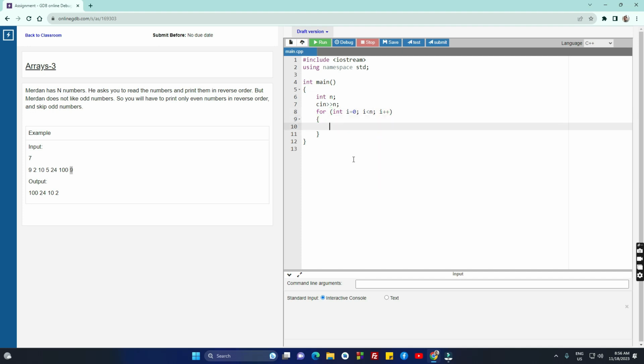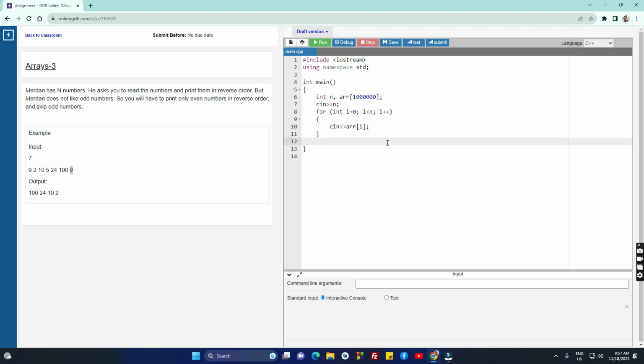Now in the loop you are going to read element of, oh, I didn't create my array. So I want to create array, let's say with a size of 1 million elements, and it doesn't matter if you don't have to use all of them. So I'll read my element of array at position i. So when i is 0 it will read element 0. When i is 1 it will read element 1. When i is 2 it will read element 2, and so on.